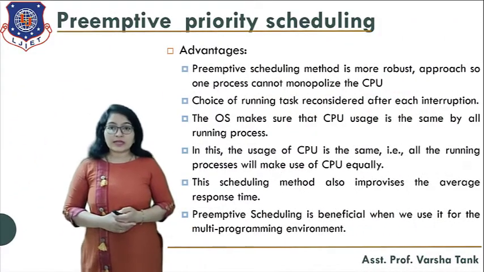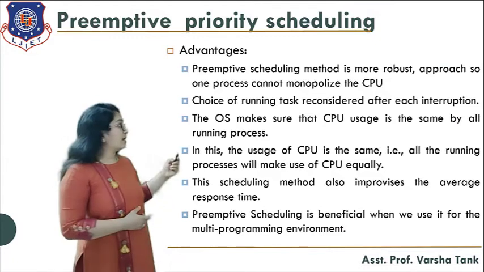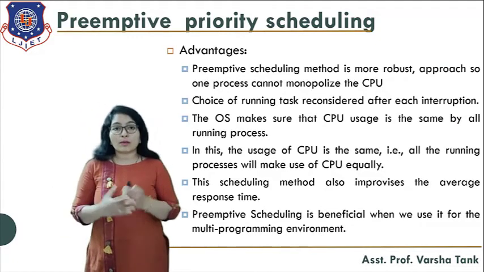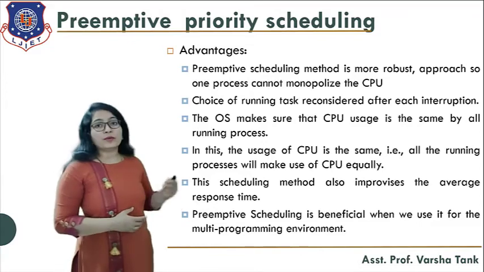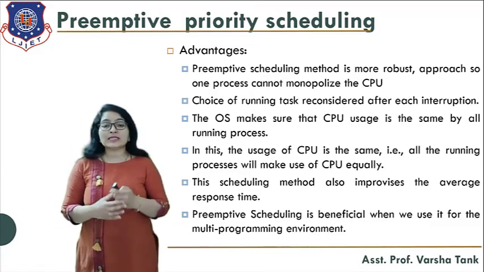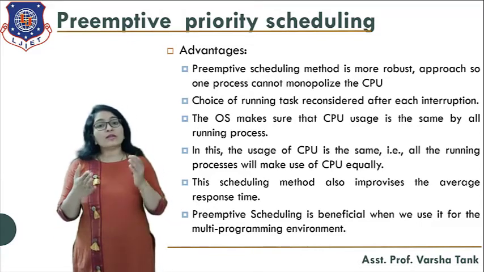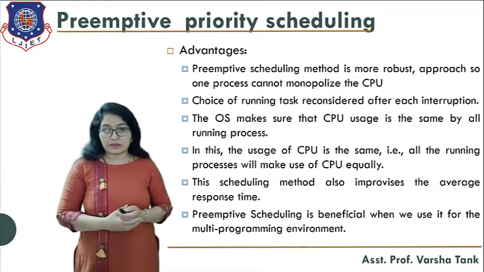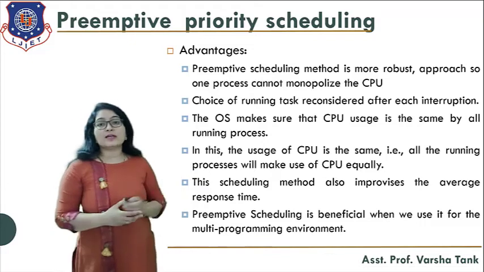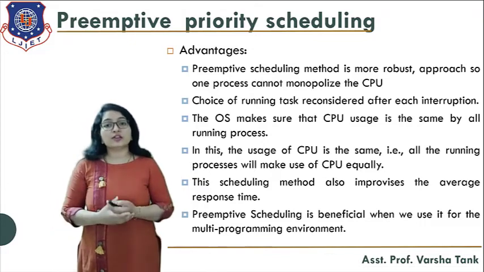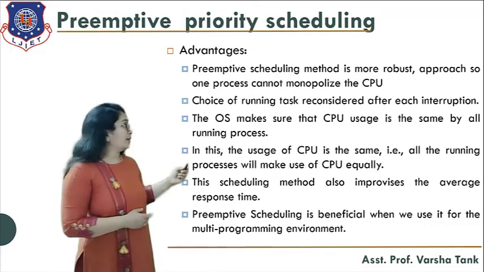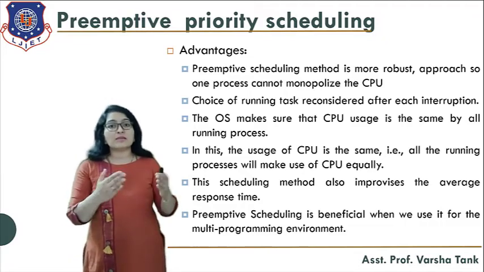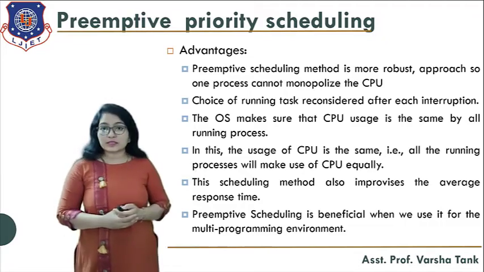Now what are the advantages of this? Okay, so advantages, that means the preemptive scheduling method is a more robust approach. So one process cannot monopolize the CPU. Okay, only one process will not go for the execution for the longest time. Okay, the choice of the running task is reconsidered after each interruption. Then the operating system makes sure that CPU usage is the same for all the running processes.